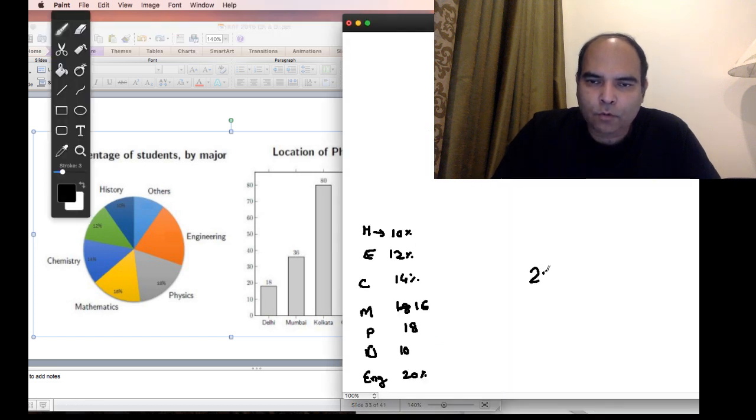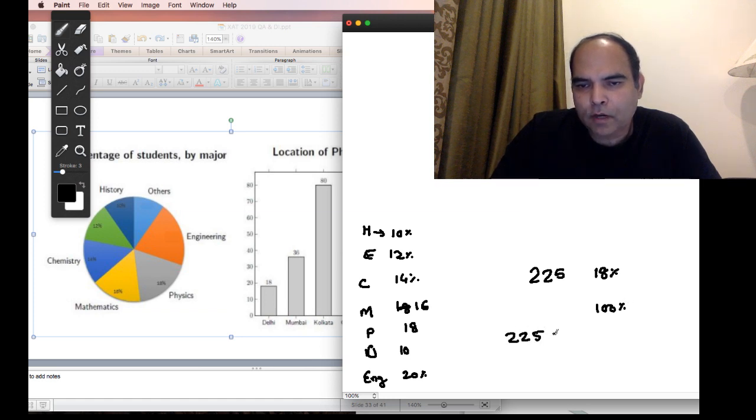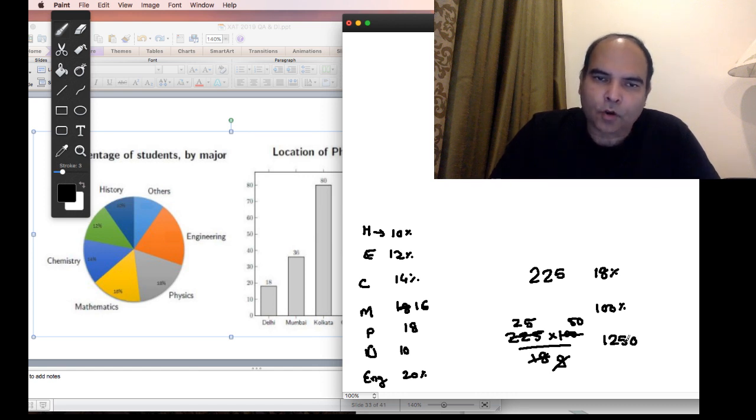So there's a total of 225 physics majors. That corresponds to 18%. And if 18% is 225, 100% will be 225 into 100 upon 18. This will become 9 and that will become 50, and this will become 25 into 50.